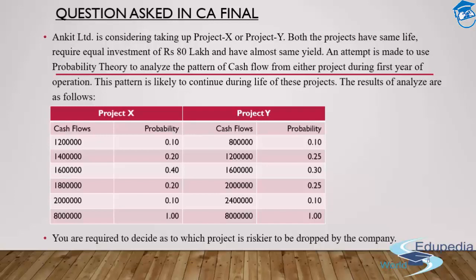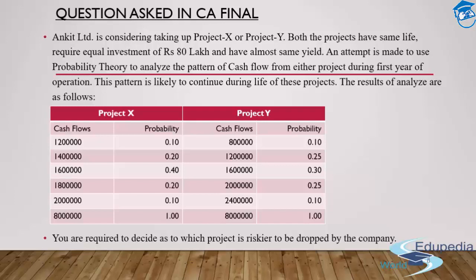So I am spending 80 lakh rupees. I am having the same kind of yield, that is my effective interest rate, which is the same in both cases. And the amount that I'll be receiving from both projects is also the same, that is 16 lakh each year. Now you are into a fix about which to choose. Think about it, and you'll get to know that the only option to analyze this situation is on the grounds of risk. Which project is riskier compared to the other one? The one which is riskier, we are going to drop, and that's how this will be solved.